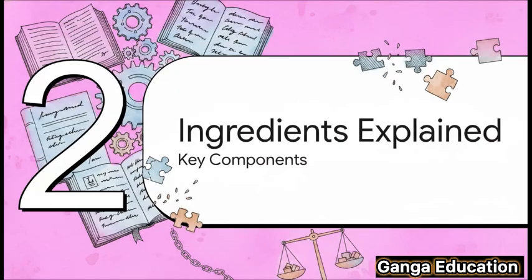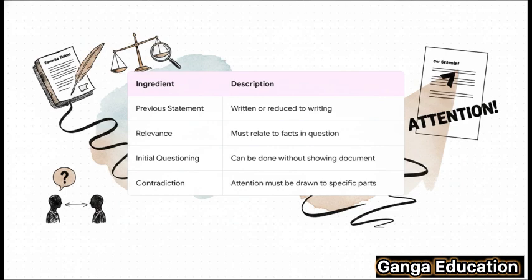All right, let's break this rule down into its essential ingredients. Understanding these key components is absolutely vital if you want to apply this section correctly, especially in a problem-based exam question. The whole section really stands on 4 pillars. First, you need a previous statement in writing. It can't be something they just said, it has to be written down. Second, that statement has to be relevant to the matter. It has to actually be about the case.